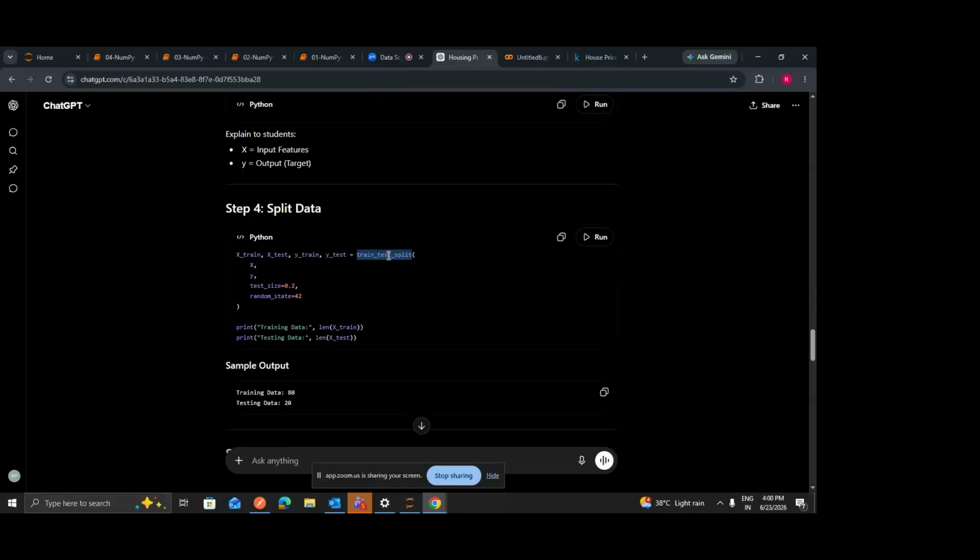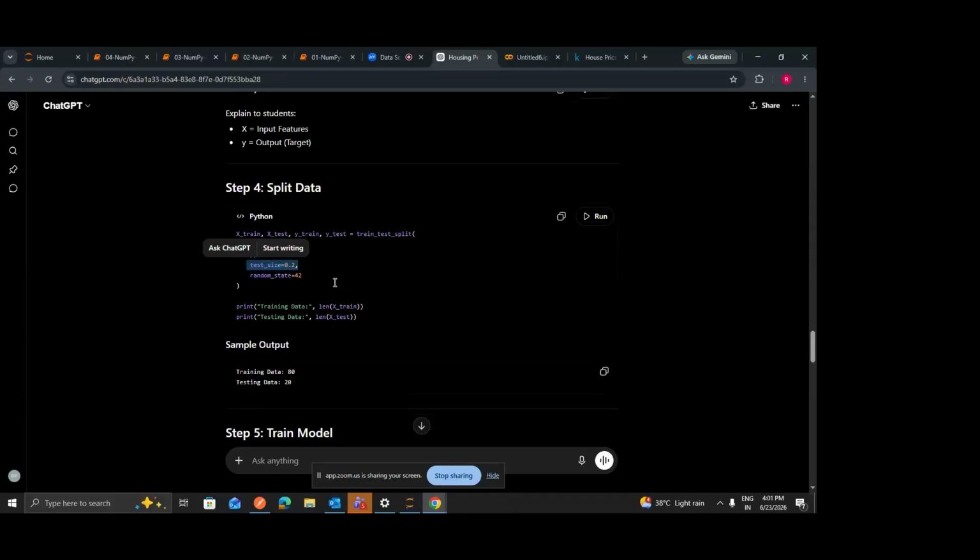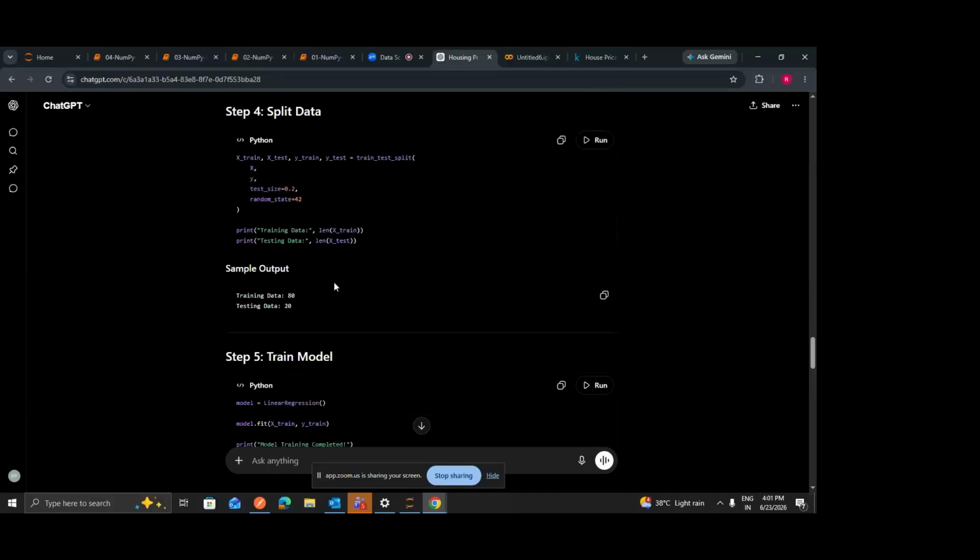So we can directly use train test split, and inside this you can pass what input features you have, what target you have, and also your test size. Since here we are passing 0.2, it means 20% of the data is going to be test data, and the remaining 80% is going to be training data, the data on which you will train your model.